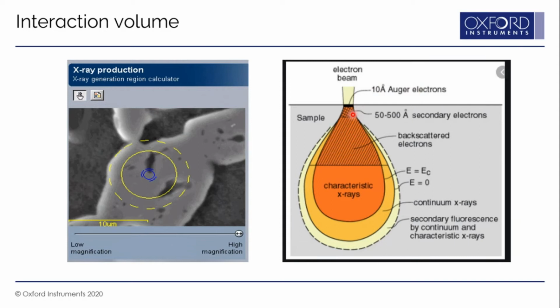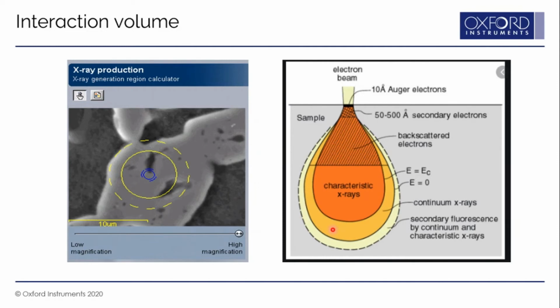The electrons from 50 to 500 angstrom below the surface come out as secondary electrons, and you can image them. Backscatter electrons come from a little deeper within the sample. Characteristic X-rays come from deep in the sample, and continuum and secondary fluorescence come from even deeper.